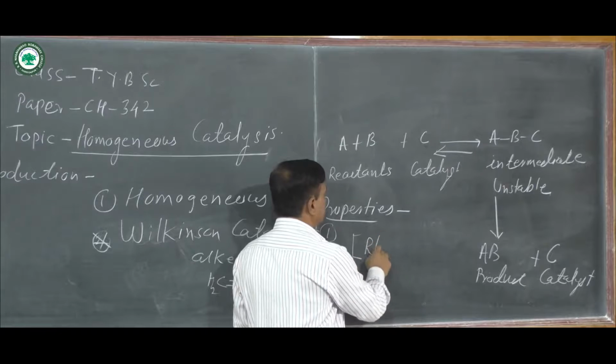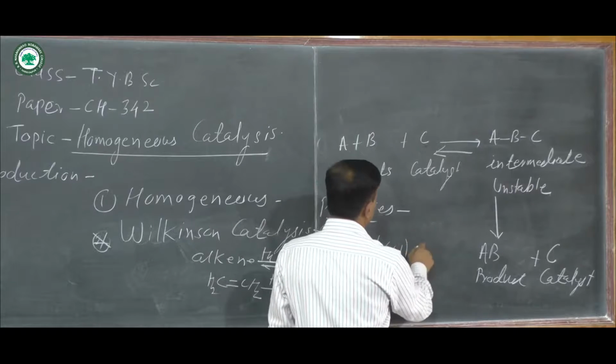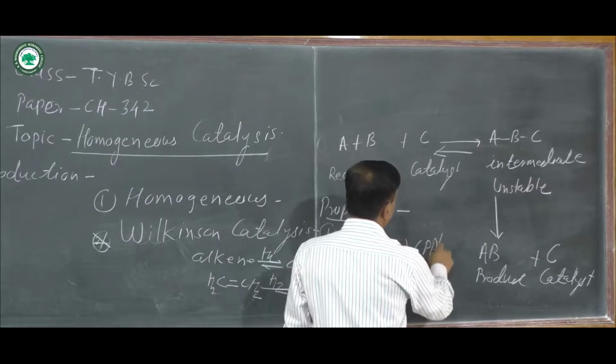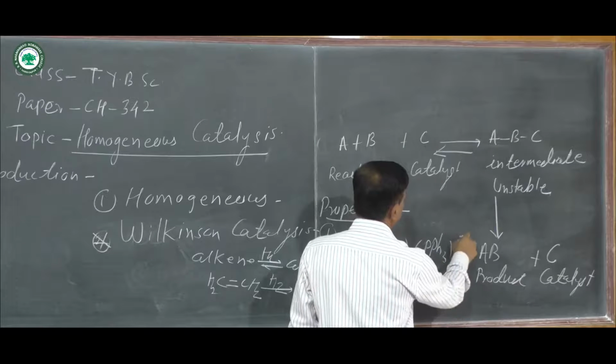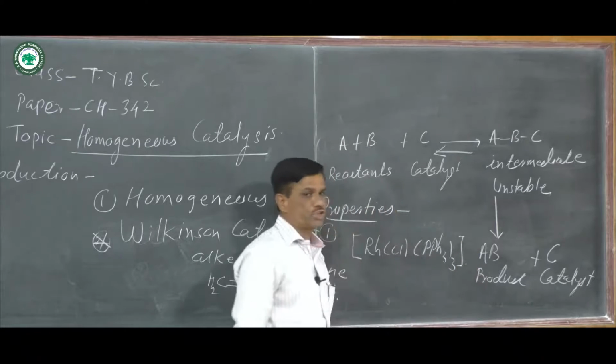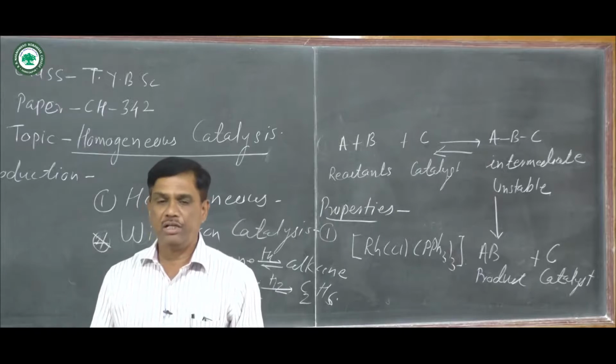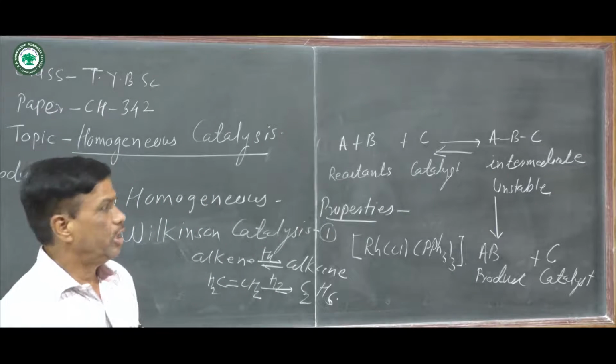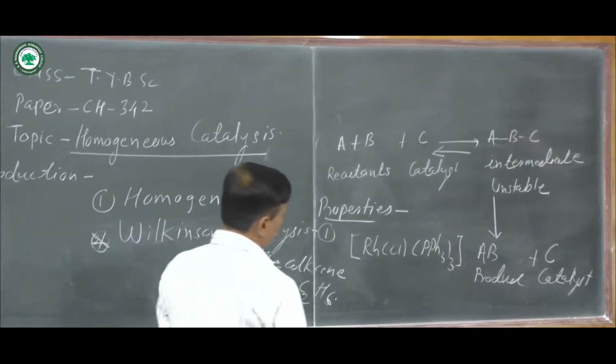the rhodium catalyst, that is RhCl(PPh3)3. This is the rhodium catalyst, and in a homogeneous medium that rhodium catalyst is used.